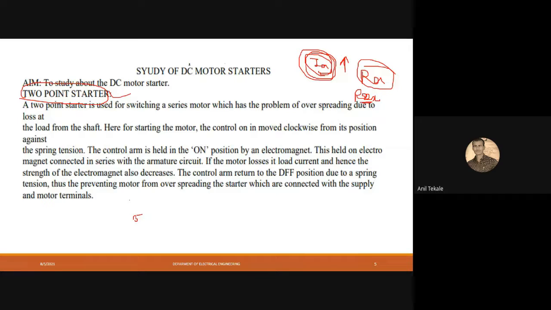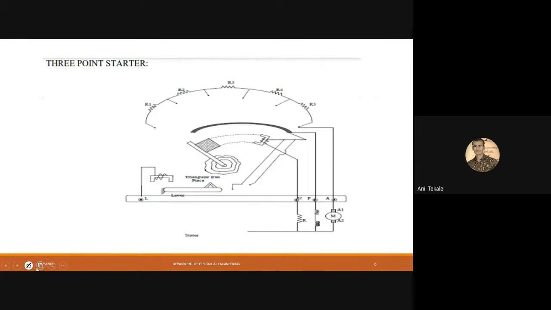The 3-point starter is the most preferred starter because it has fewer disadvantages as compared to the 2-point. So we will understand the basic working principle of the 3-point starter. First I will explain it in English, and after that I'll go for Marathi also, so you can understand. First of all, a positive supply is given. Why is it known as a 3-point starter? Because it has three terminals: N, F, and A. N stands for neutral, F stands for field, and A stands for armature.